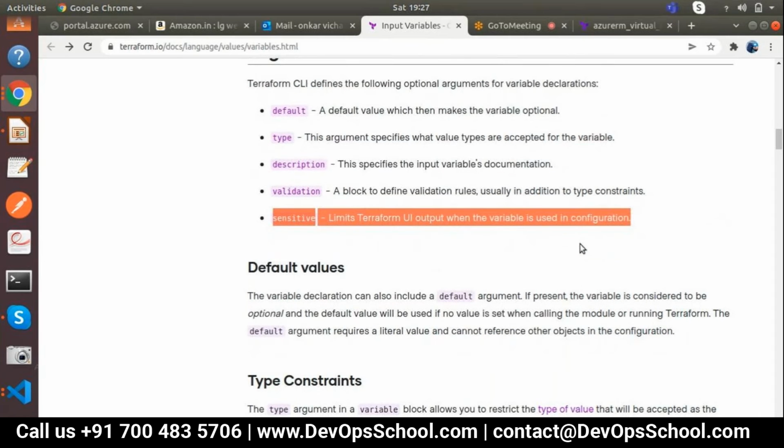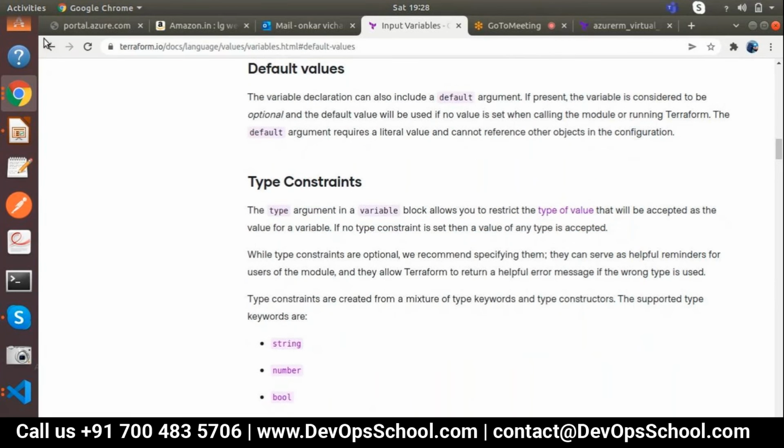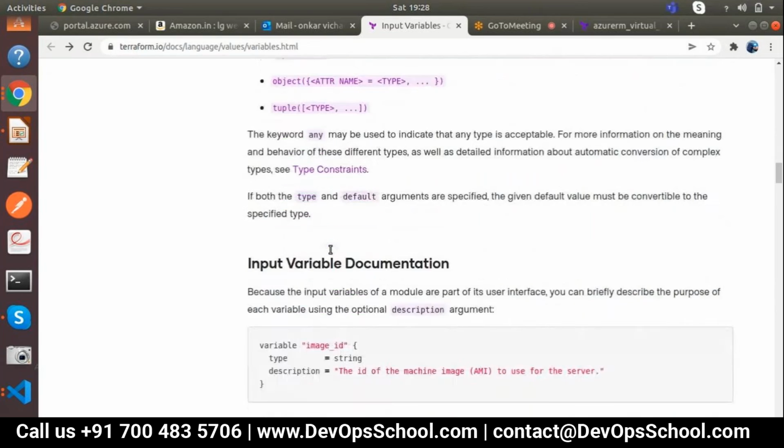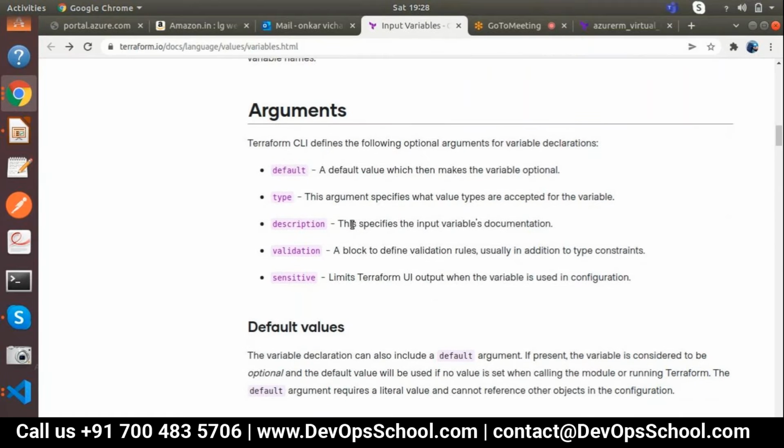Currently no, because if I explain now, you will be confused in this part. So main value, default, type, description. These are the main variable parameters, or arguments, that we need to call. Is it clear for you now?